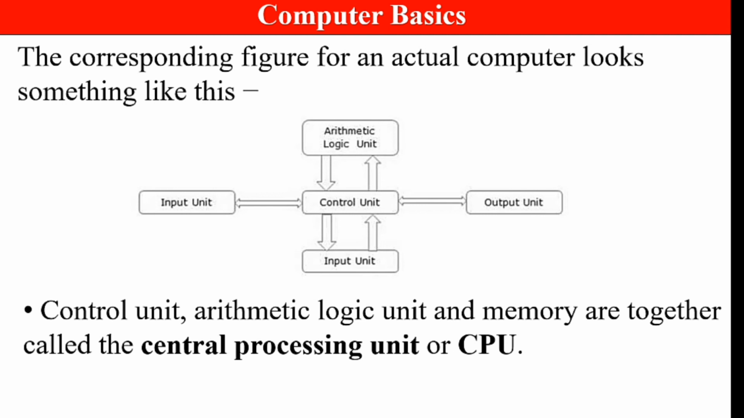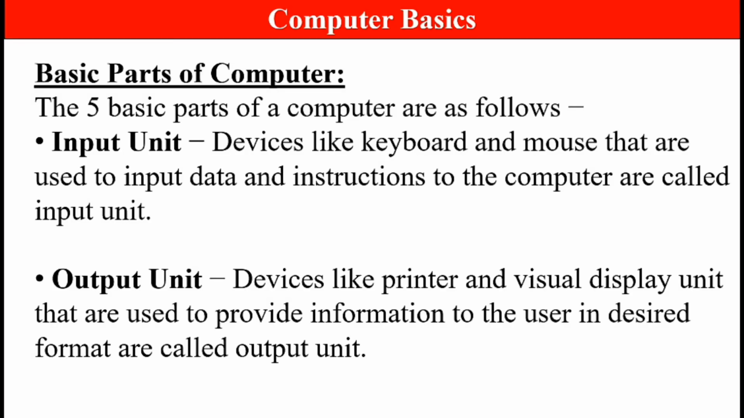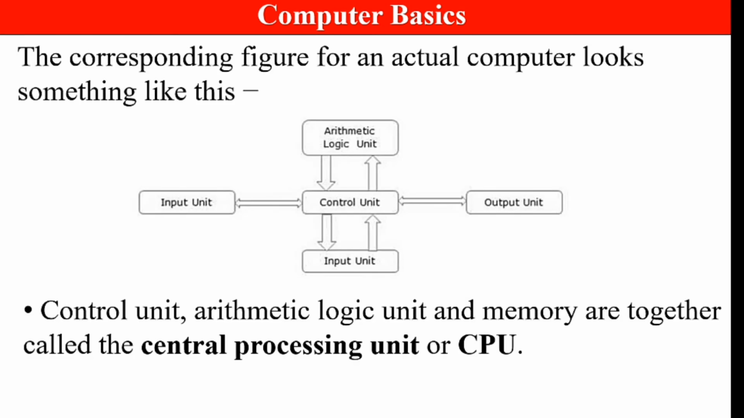As we have reached the end of the video, we'll recall what we learned in this video. First of all, we saw the definition of computer, that is, a computer is an electronic device which takes the input, processes the data and gives the desired output which the user wants. Charles Babbage is the inventor of the computer. He is also known as the father of computer. Next, we saw the basic parts of computer, that are input unit, output unit, control unit, arithmetic logic unit and memory. Among these five parts, control unit, arithmetic logic unit and memory together are called the CPU.